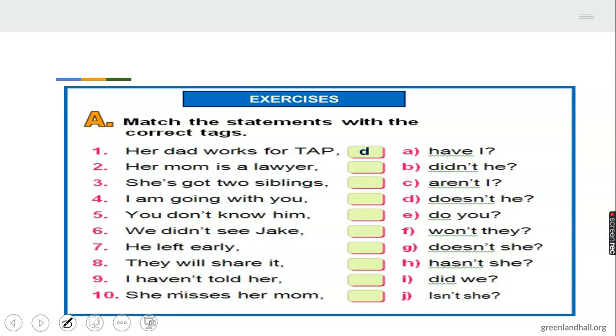You have 30 seconds. Match the statements with the correct tags. Number 1 has been done for you. Number 1 answer is does.